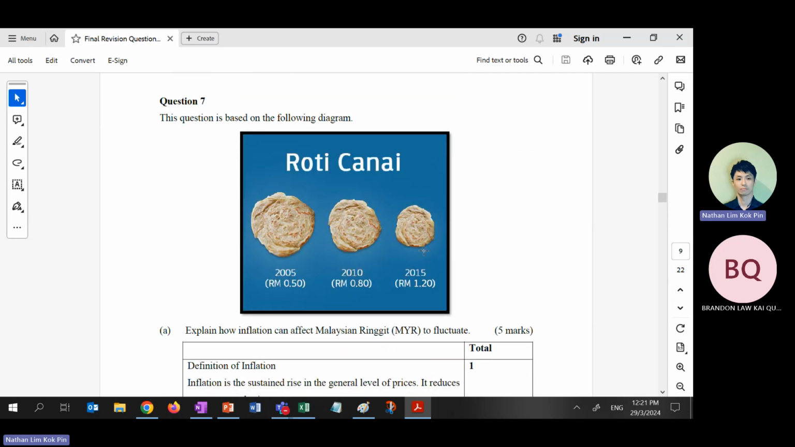This one, how roti canai will affect inflation and hence affect the Malaysian ringgit. I told you already, I already gave you the example for this question. You must write, not only the currency depreciation, you can also write about currency appreciation. Okay? This one is still explain, still okay. If I change the explain to discuss, you only know how to write one direction, then GG. Half gone. Let's say this is a 9 marks question. Discuss how inflation can affect the Malaysian ringgit to fluctuate, which means you have to write at least one appreciation, one depreciation, and draw the diagrams.